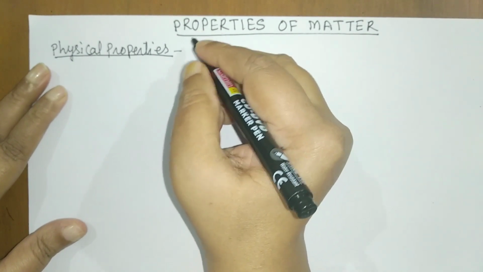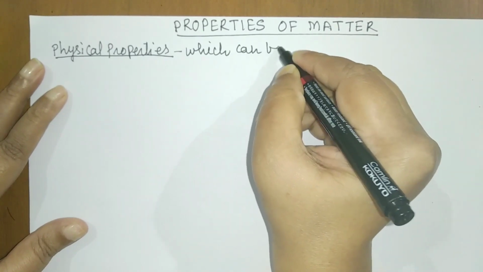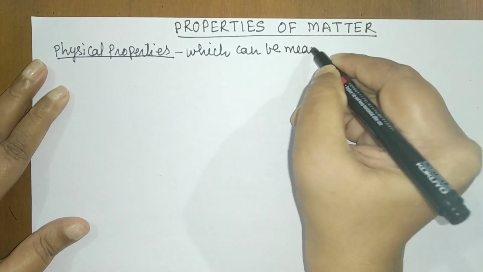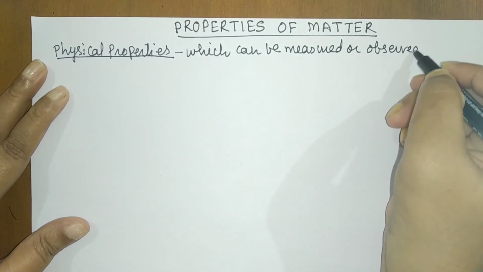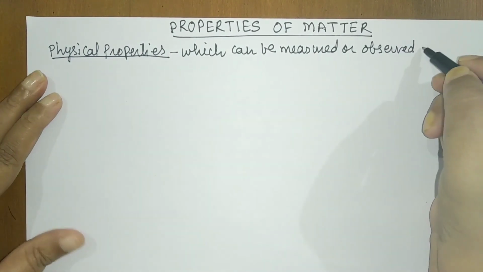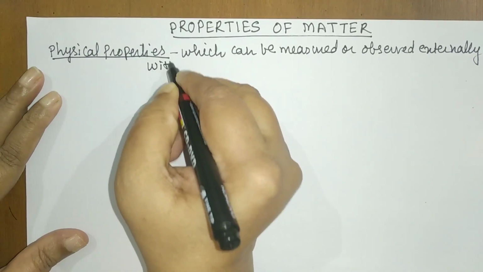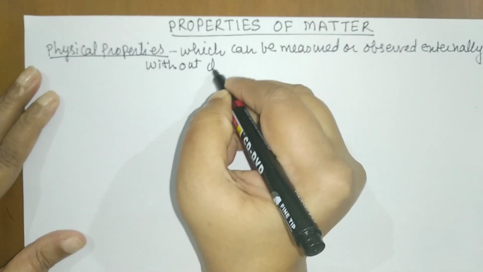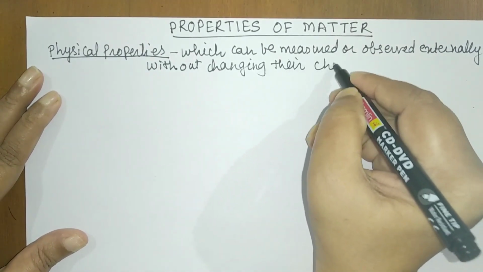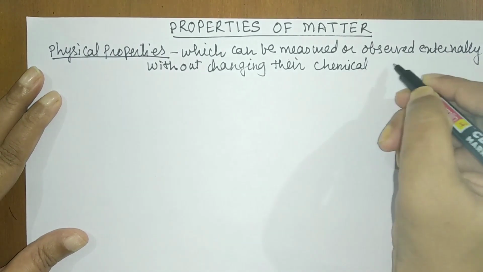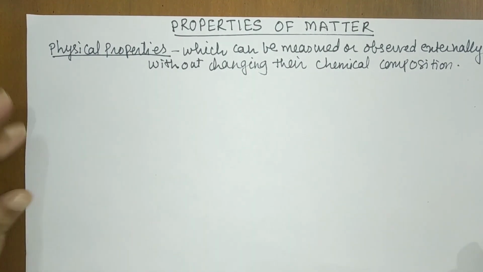So properties which can be measured or observed externally without changing their chemical composition. So they are called physical properties.